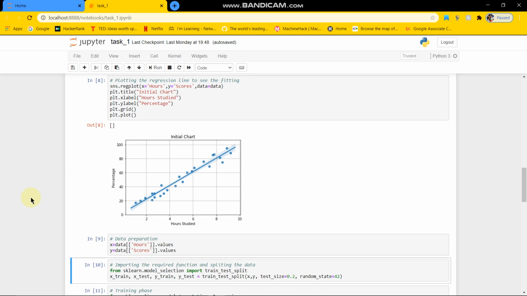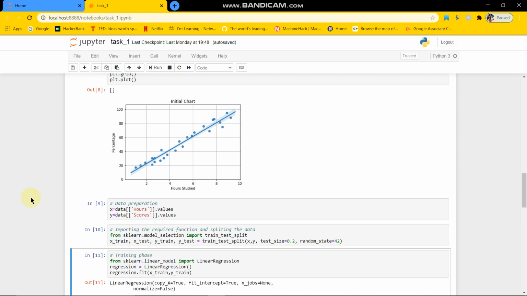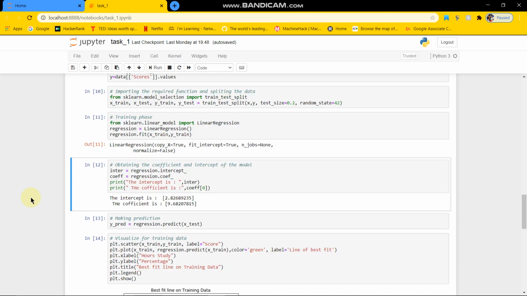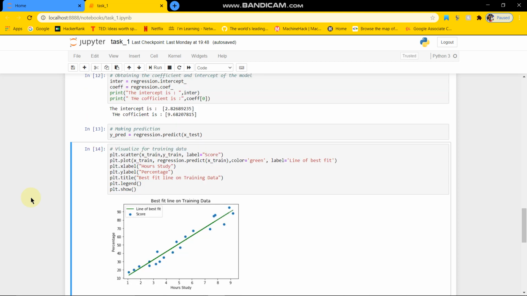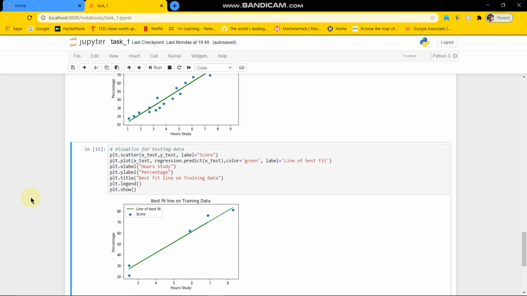Then we are splitting the data into our train and test, and then we are training our model in linear regression. And then once the model has been prepared, we are checking for the intercept value and the coefficient value respectively. Then we are making predictions and displaying the predictions, or visualizing the training prediction. You can see the green line is the line of best fit, and our blue dots are the scores. And then we are checking for our testing data.